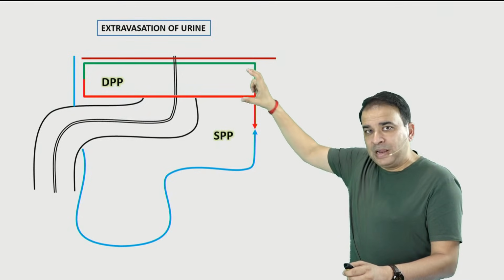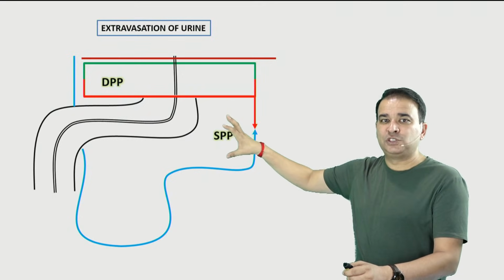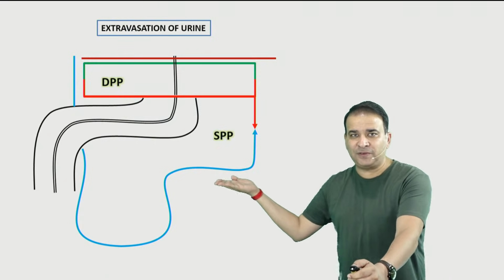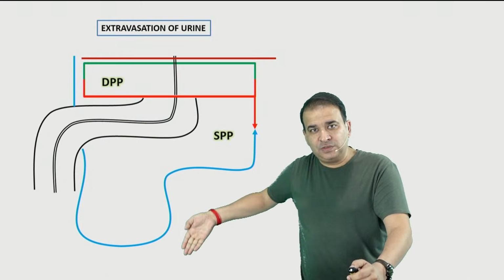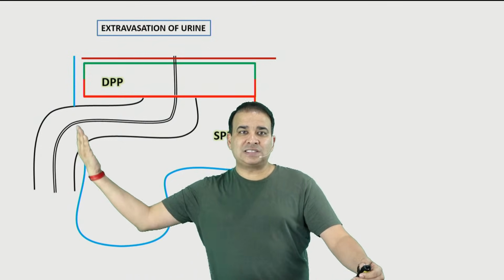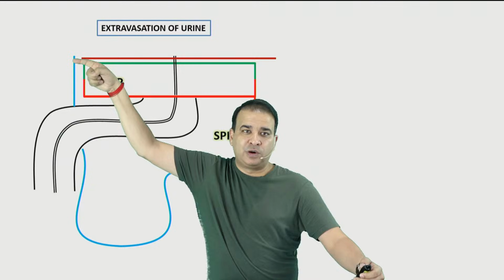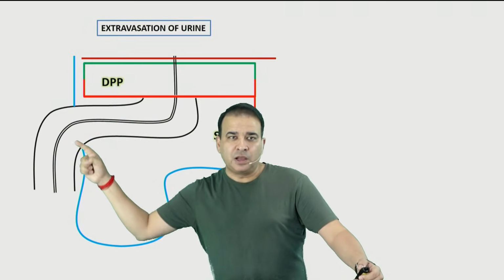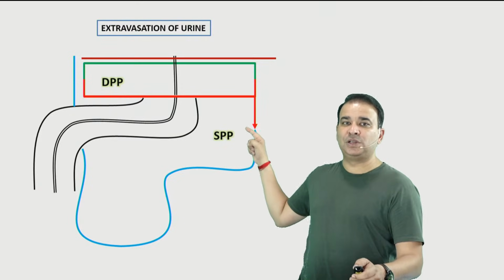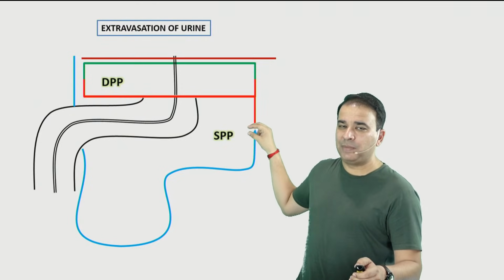The space below the urogenital diaphragm is the superficial perineal pouch, which is covered with the Colles fascia below. And look at this. This Colles fascia is a continuation of the dartos muscle coming from the scrotum, and the dartos is a continuation of the Scarpa's fascia from the abdomen. Look at this blue line over there, guys. Scarpa's fascia continues as the dartos, and dartos continues as the Colles fascia behind here, which is merging with the perineal membrane.